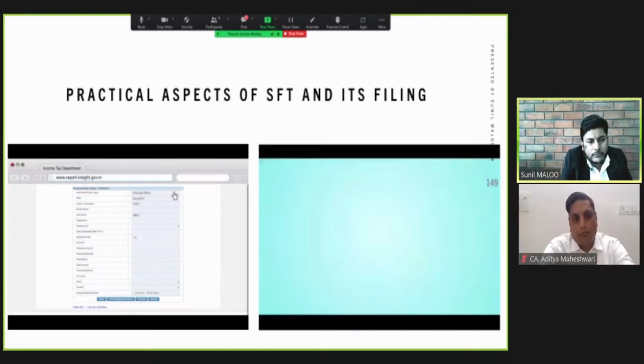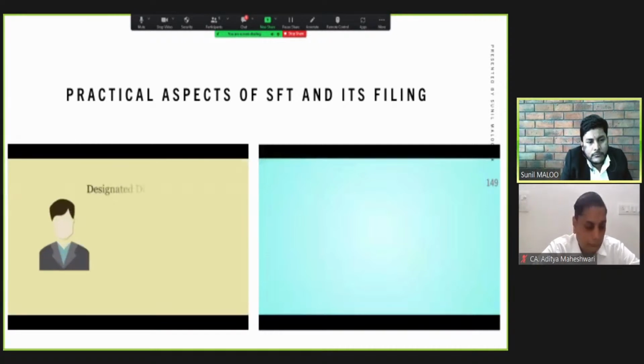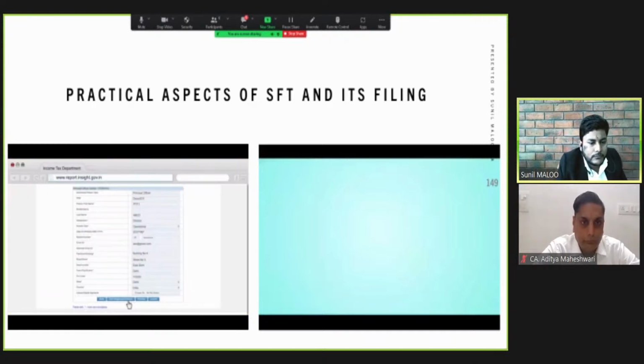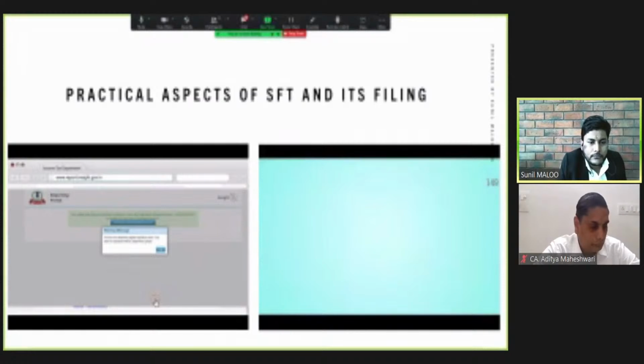Principal Officer is an officer designated by the reporting entity who can add, remove and change users. At this stage, you may submit the application or add designated director, nodal officer and other users. Designated director is the only person who can upload the SFT, so it is advised to add the designated director. The designated director can be the same person. Once you submit, a confirmation message and registration request number will appear with the option to download the acknowledgement PDF.